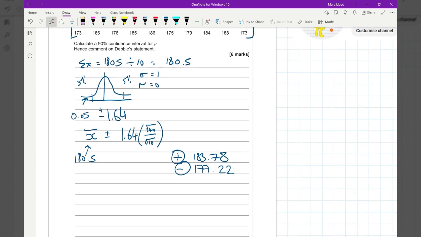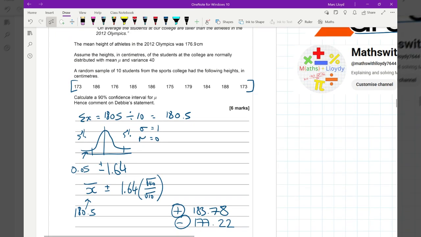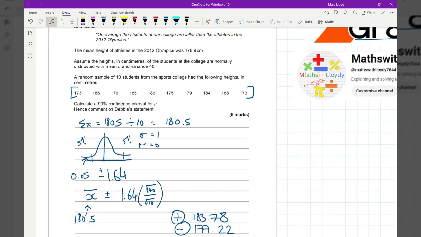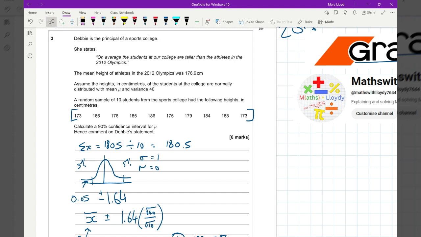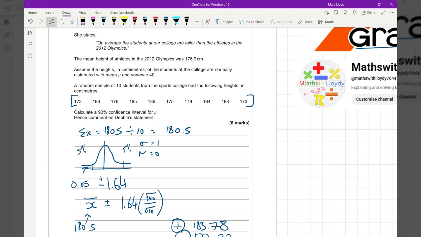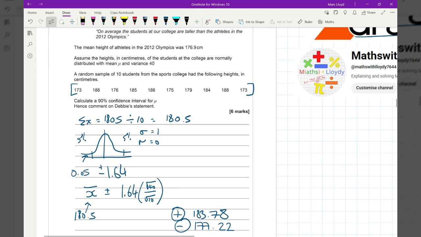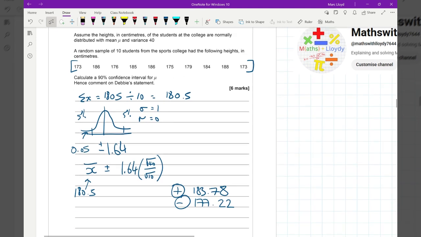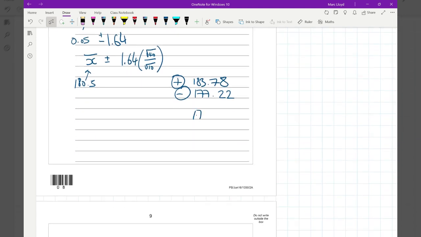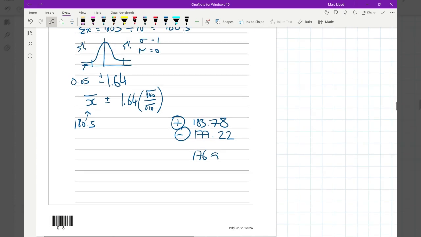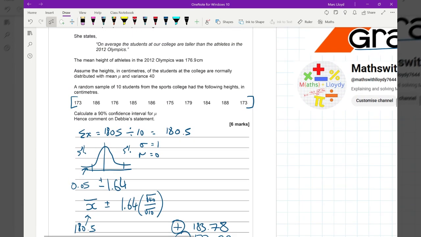So we now need to just go back up to the question and we need to comment on Debbie's statement. So Debbie's statement is, on average, the students at our college are taller than the athletes at the 2012 Olympics. The mean height for the athletes at the Olympics is 176.9, just double check that, which is good.